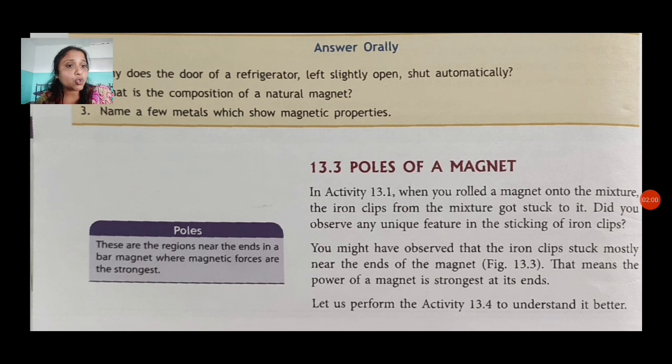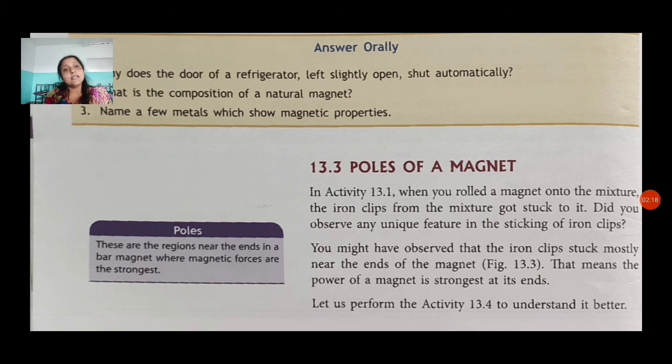and therefore we also have another activity, 13.4. In this activity we will discuss in detail how the end sides are strongest compared to other parts of the magnet. In this activity we will observe some things.